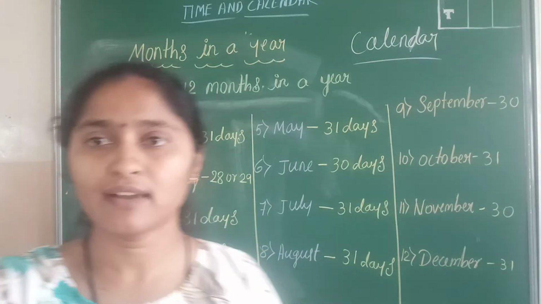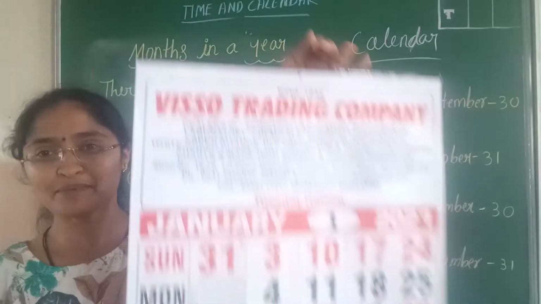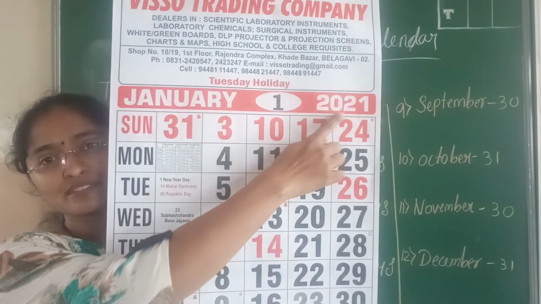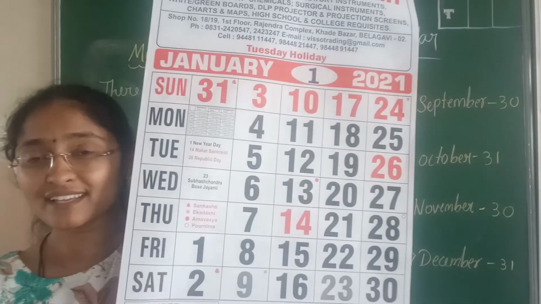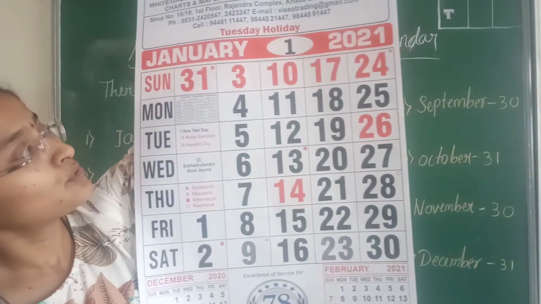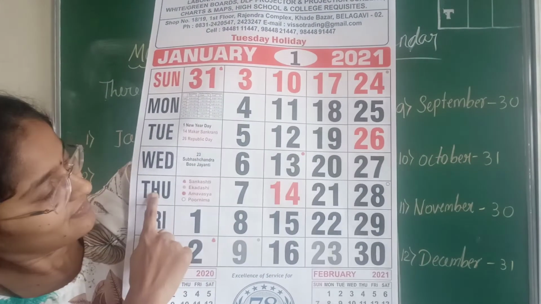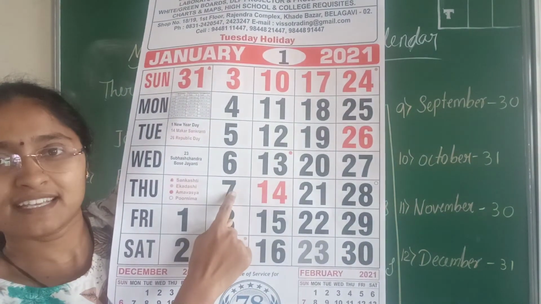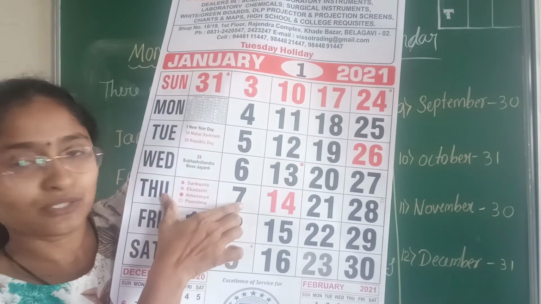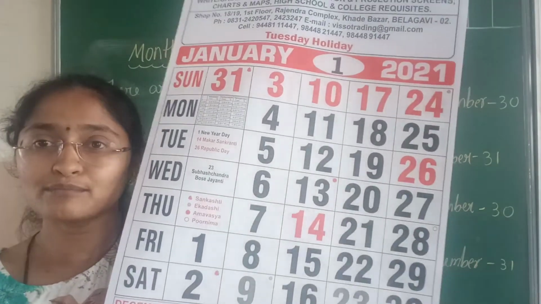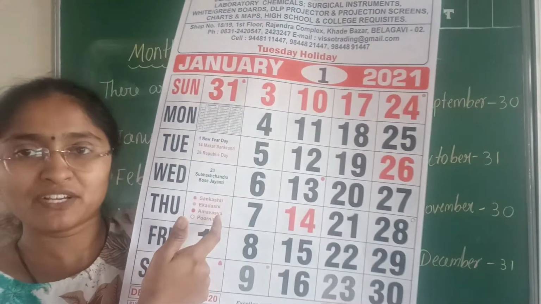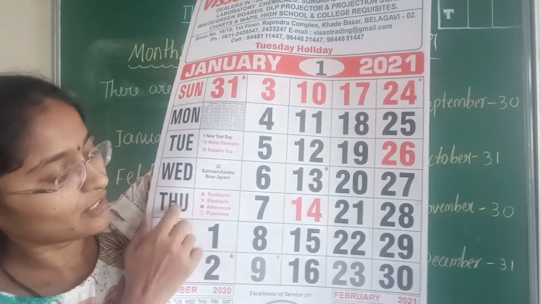Understood? Very good. So students, for you I got this year's calendar of January month 2021. So which day is today? Today is Thursday. So on Thursday what is the date? 7. Today is Thursday, the date is 7. Like this you need to see the date on the calendar, and with its help we will come to know which day is going on. And on Thursday what is special? It will be written on that calendar.